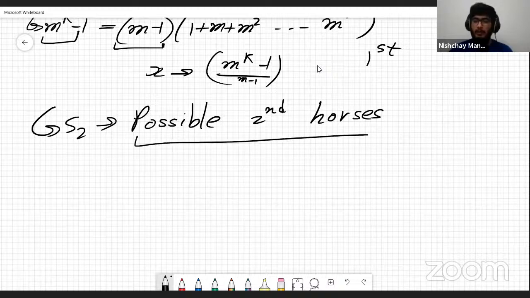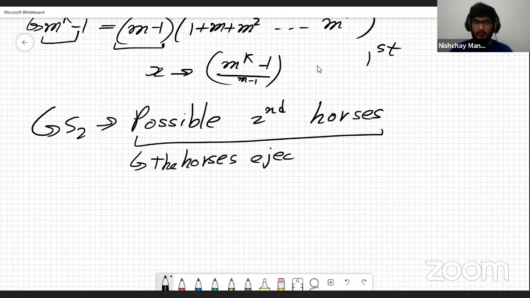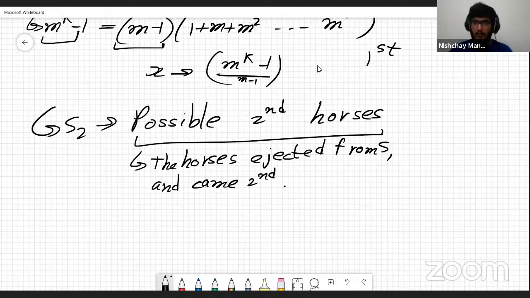And what is going to be this set? It's the horses ejected from S1, right? The horses which are ejected from S1 and came second in their race. Those horses I'm going to keep in the S2 because these horses are probable of being the second.